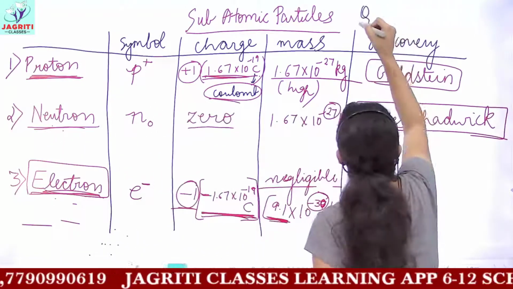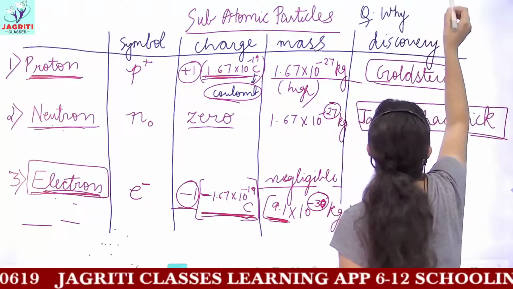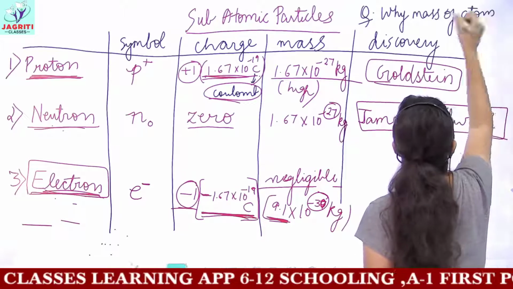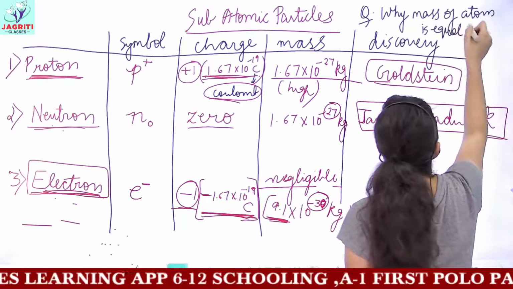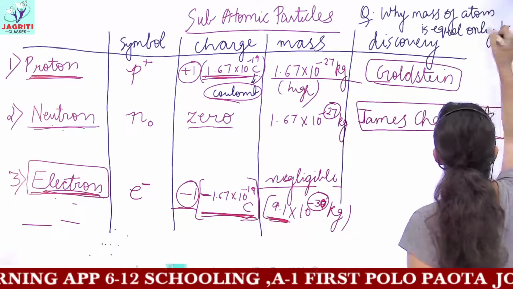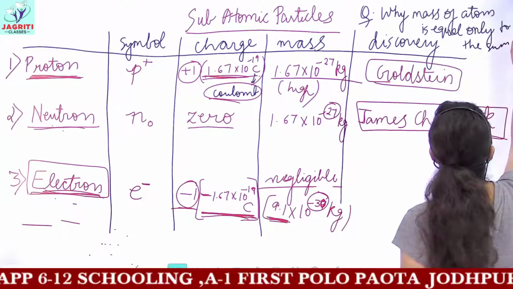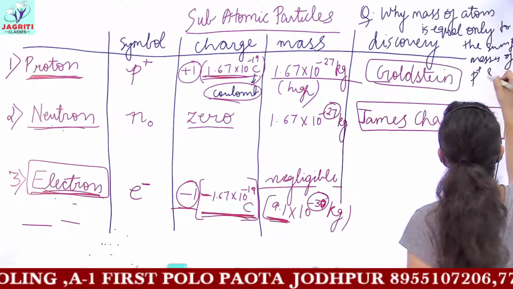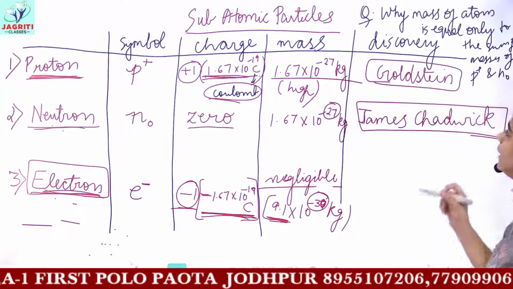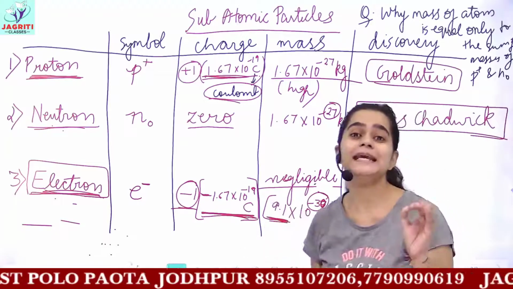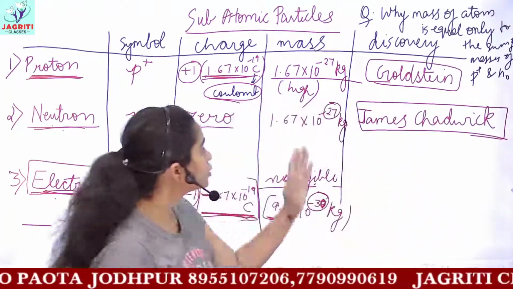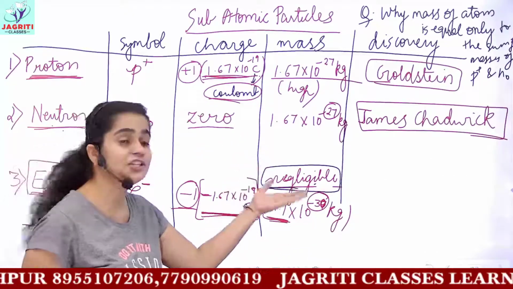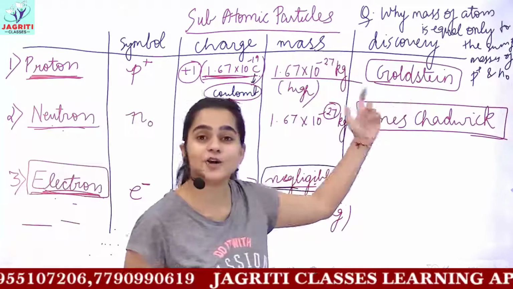why is the mass of atom equal only to the sum of masses of proton and neutron? Or it can be asked that why electrons do not have any effect on the mass of the atom. So the reason is quite clear, because the mass of electron is itself negligible, so it does not affect the total mass of the atom.